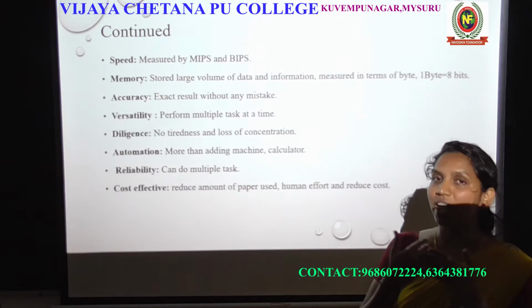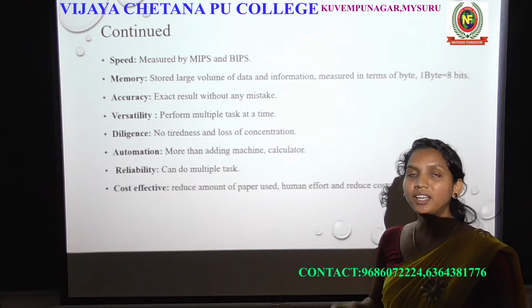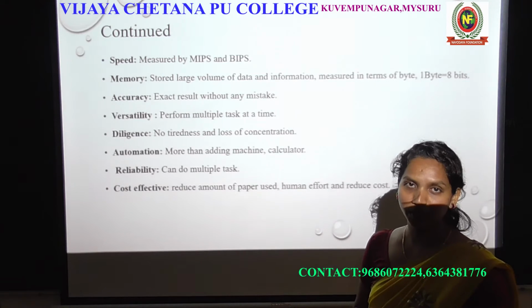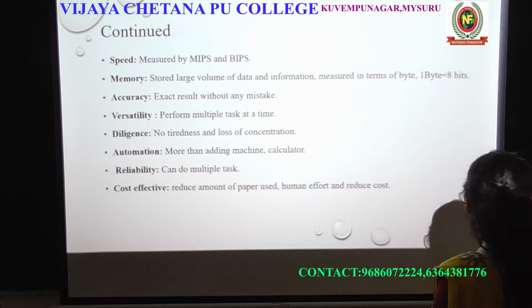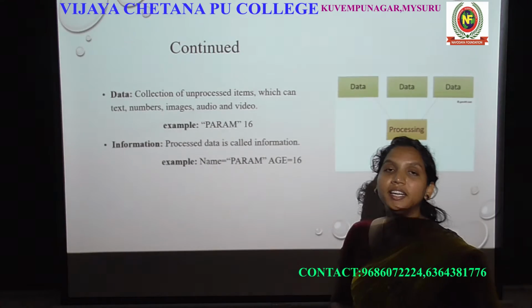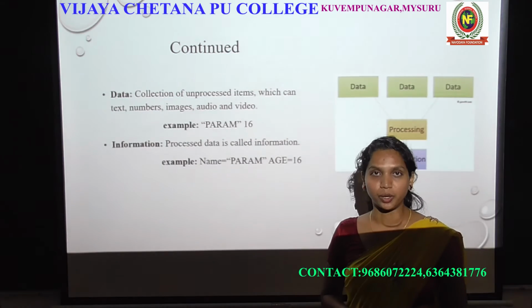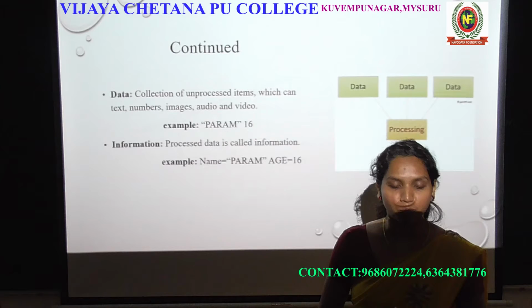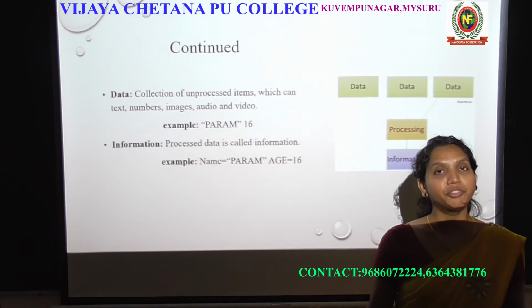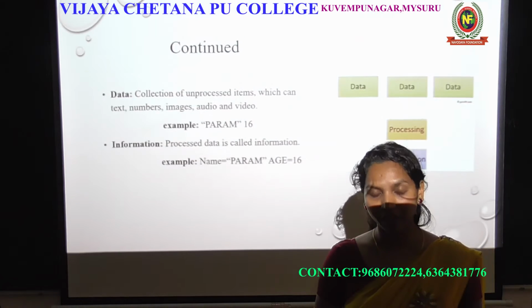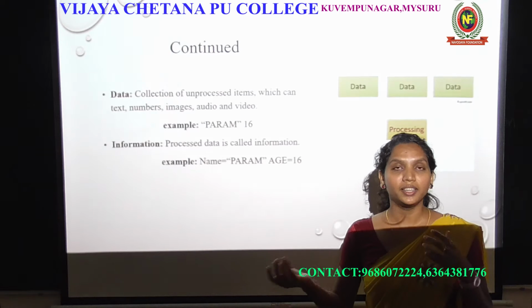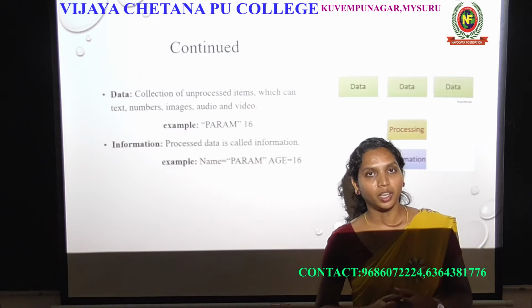So in the last class we discussed the same thing, but I am just recalling what we discussed in the last class. So we'll see the next thing, that's data and information. What is the meaning of data and information? What is the difference between data and information? First we have to know what is data, what is information, then what is the difference between them, right?